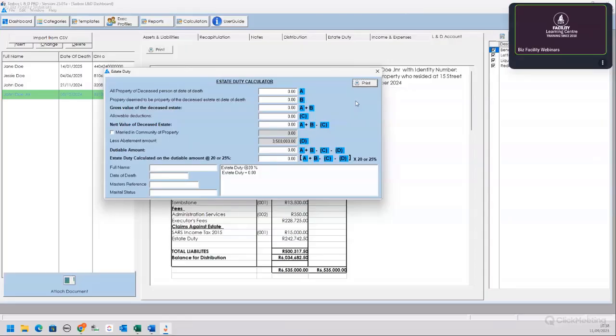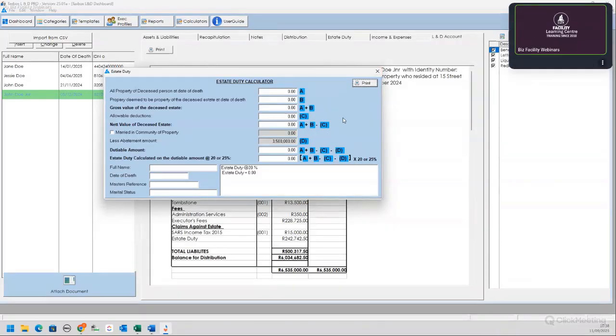This is a standalone calculator that you can quickly use to give somebody an answer without having to create a whole person's profile to get to an estate duty calculation. So this is where you complete all the information and then print, and you can use it as a dummy calculation to get an idea of what the estate duty is going to be, which is really nice.